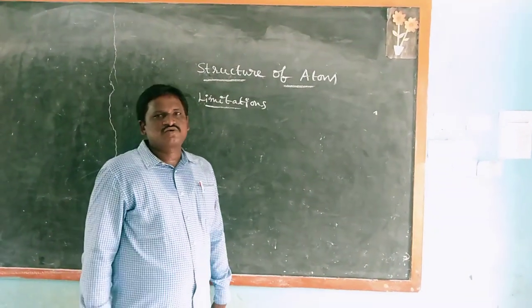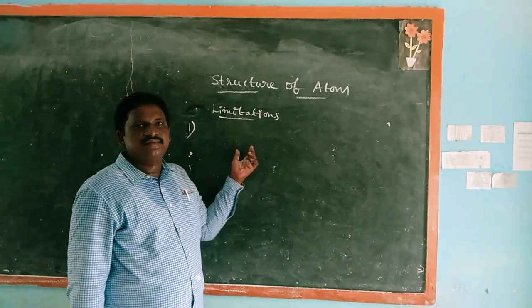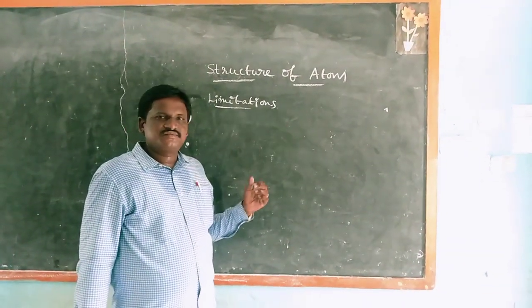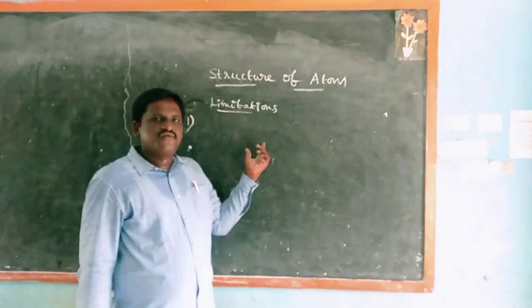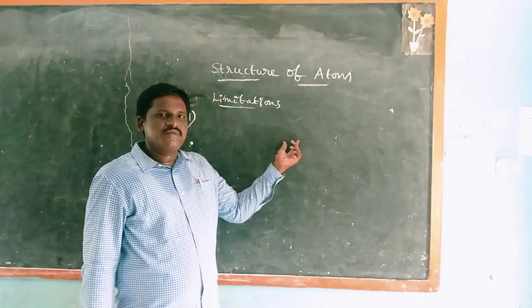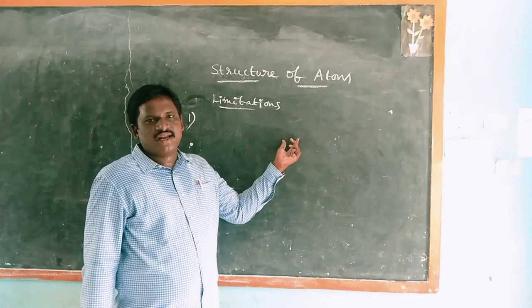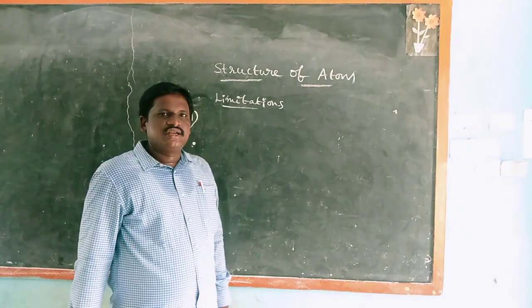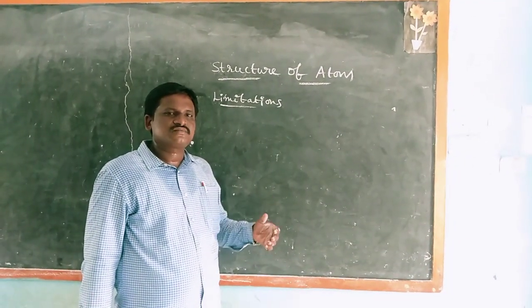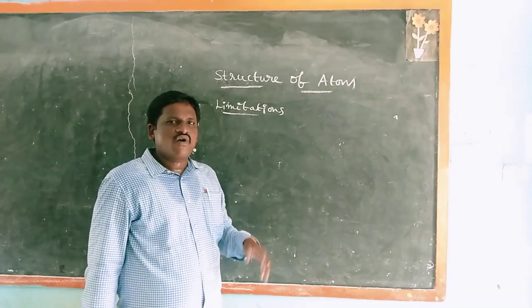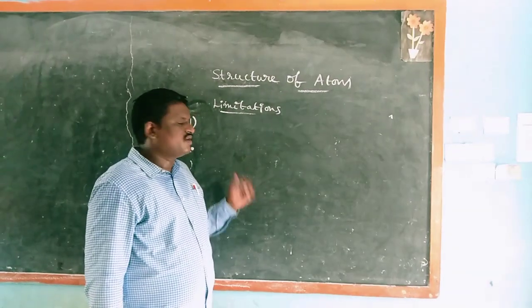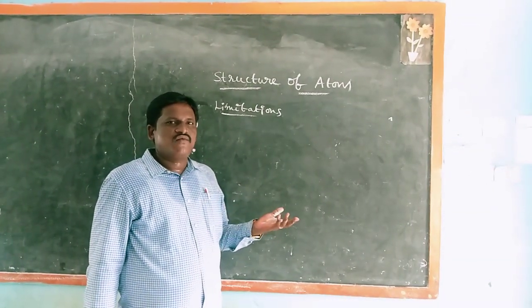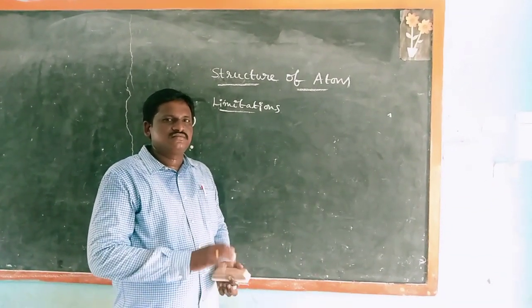One, Bohr's model failed to account for the splitting of line spectra. Second, Bohr's model failed to account for the atomic spectra of atoms with more than one electron. Third, it did not explain how the electron is quantized. Fourth, it did not explain the formation of chemical bonds.